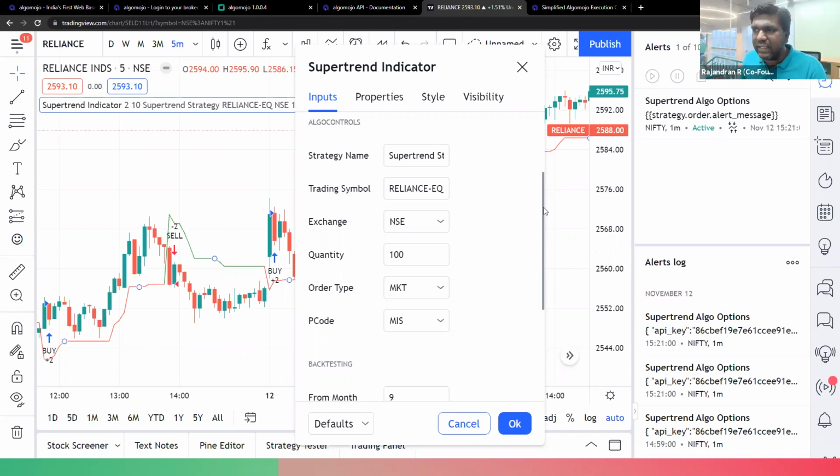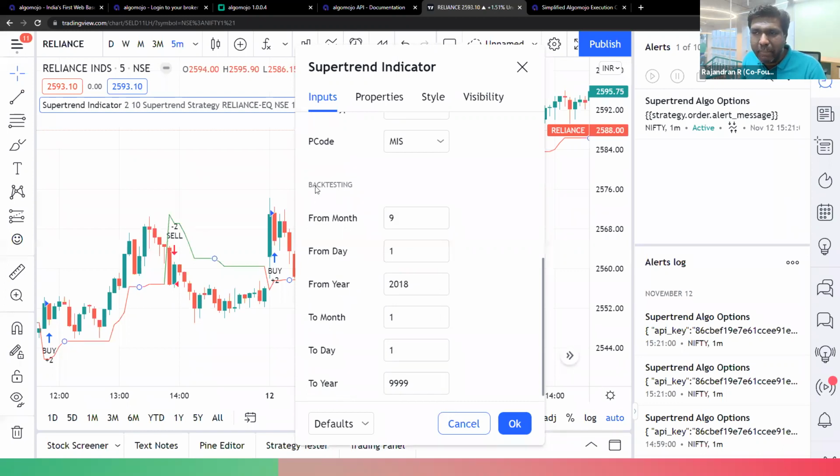Now, once you're done with that, the next step is the backtesting configuration. Let's say I'm starting fresh today, this morning at 9 o'clock, and I don't have any open position in the system. In that case, if I don't have any open positions, I will set the from date as today's date.